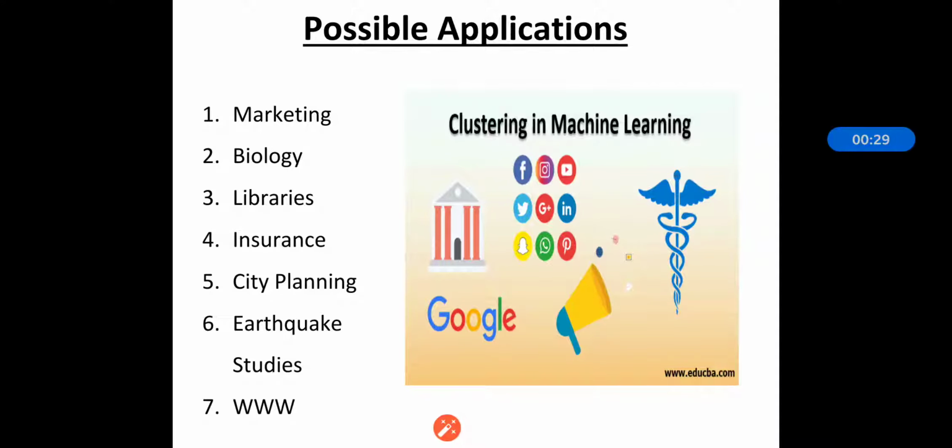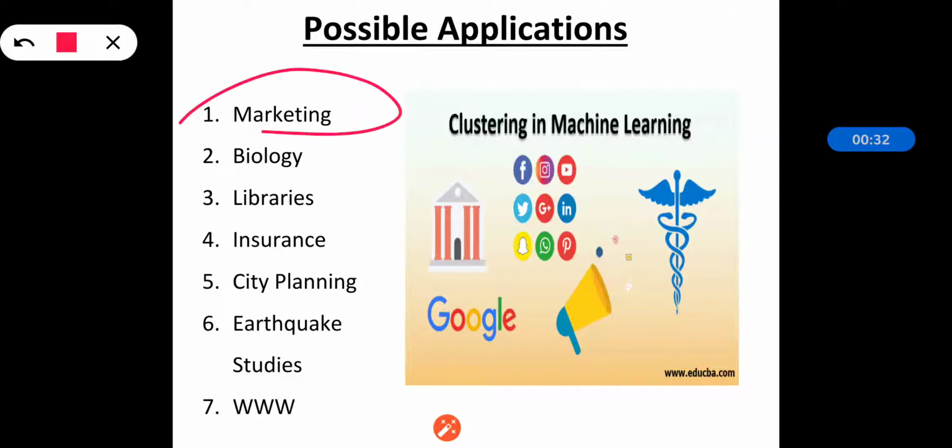The first application we can say is marketing. Marketing means finding groups of customers with similar behavior given a large database of customer data containing their properties and past buying records. When we are using clustering in marketing, how are we grouping customers? By studying their past buying records, that will let us judge the behavior of the customers, and according to the similar behavior we will be able to do the clustering.